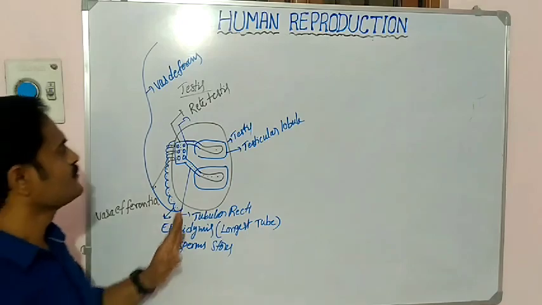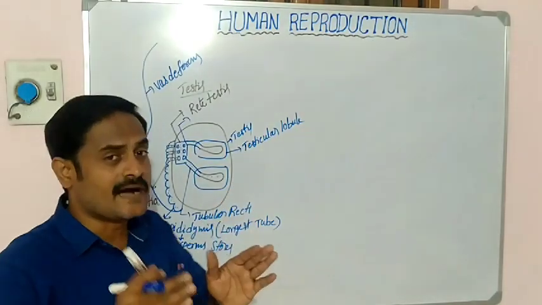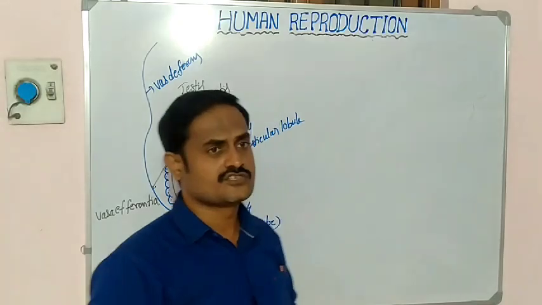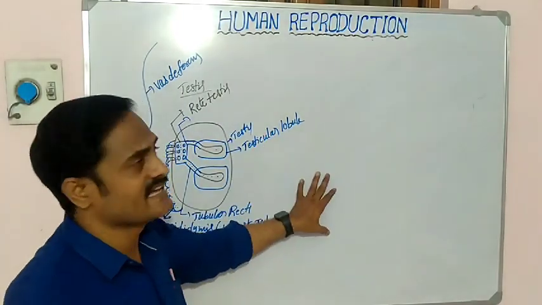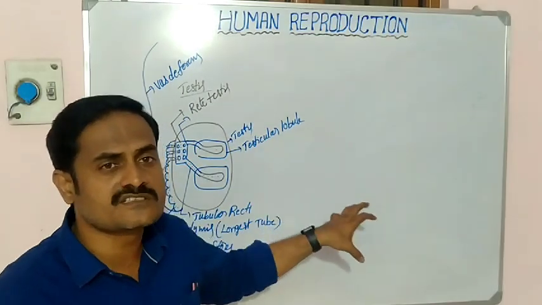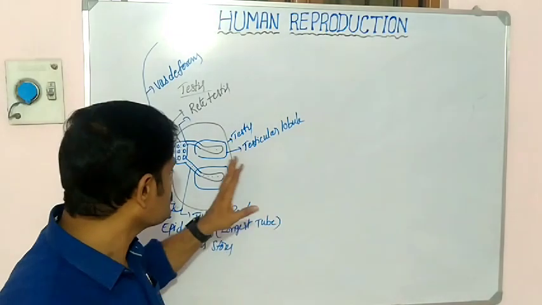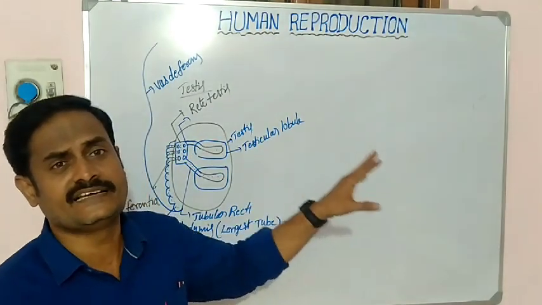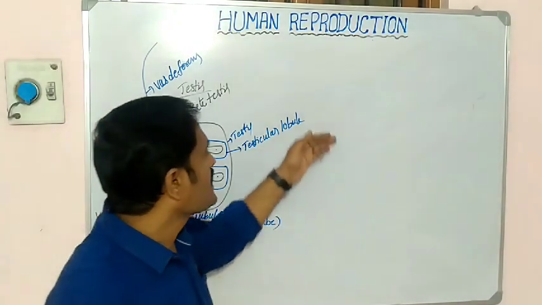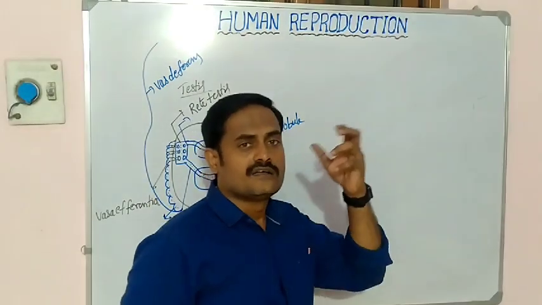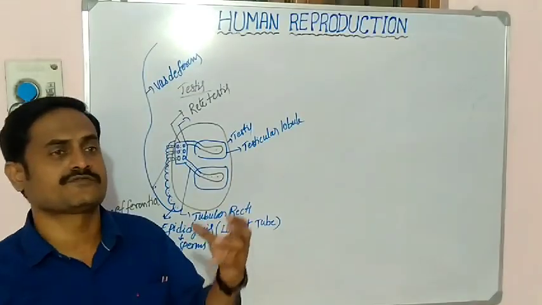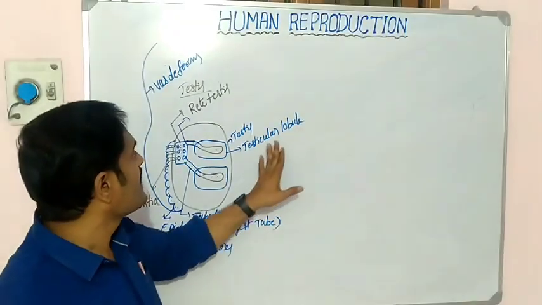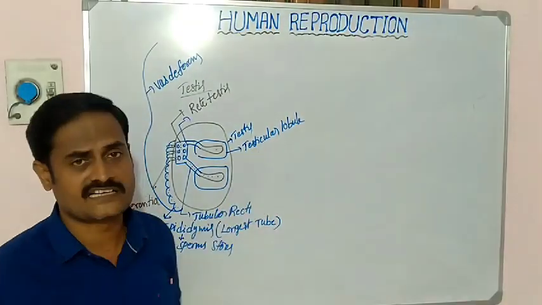In the next class, we are going to study the complete human male reproductive system. How exactly they are arranged, how the sperms travel through the testis into the different accessory ducts, and how the sperms are released from the male reproductive system. Everything I will discuss in the next video.